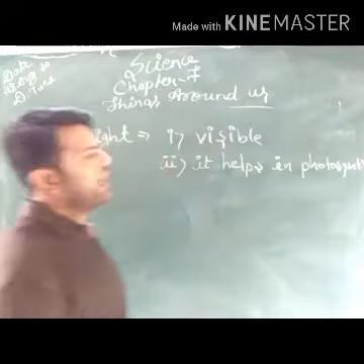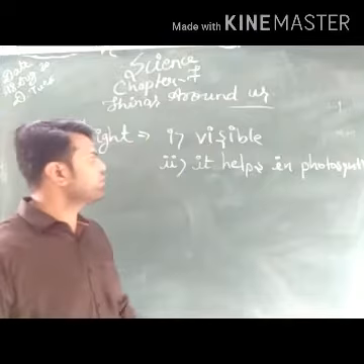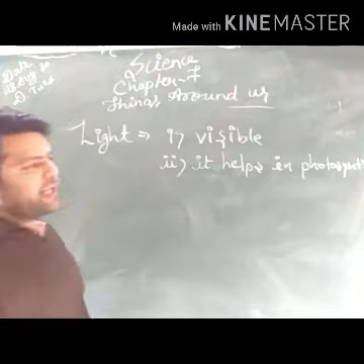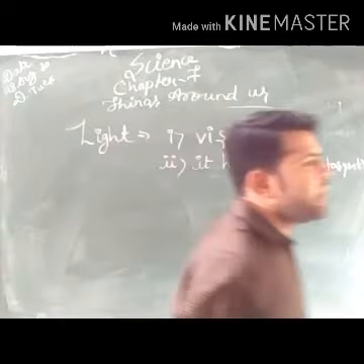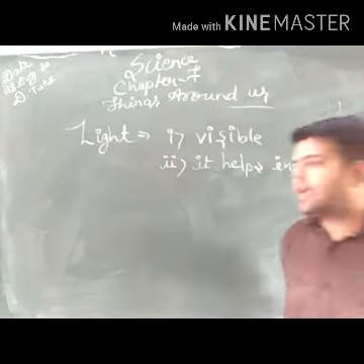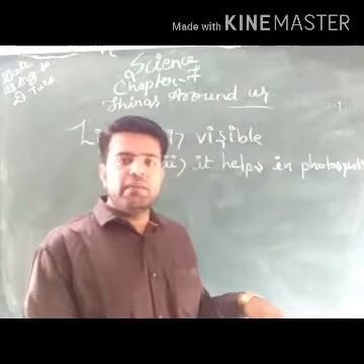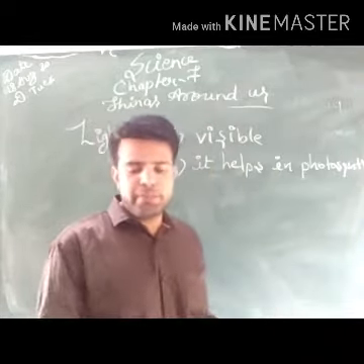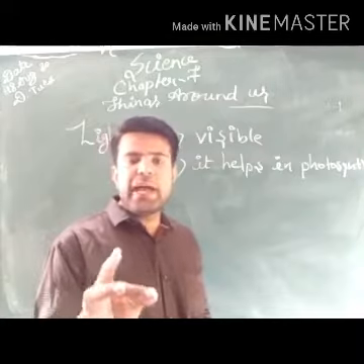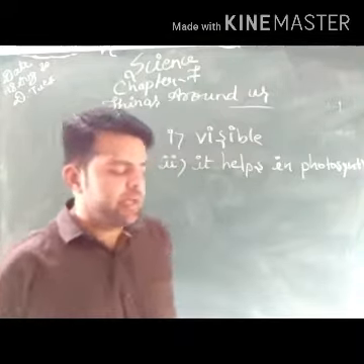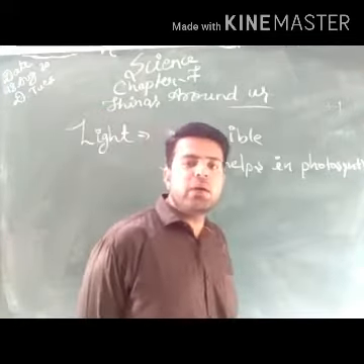So another use of the light is for photosynthesis. And third, how does it help in photosynthesis, my dear students? When sunlight falls on the green leaves, the green leaves contain a pigment called chlorophyll.